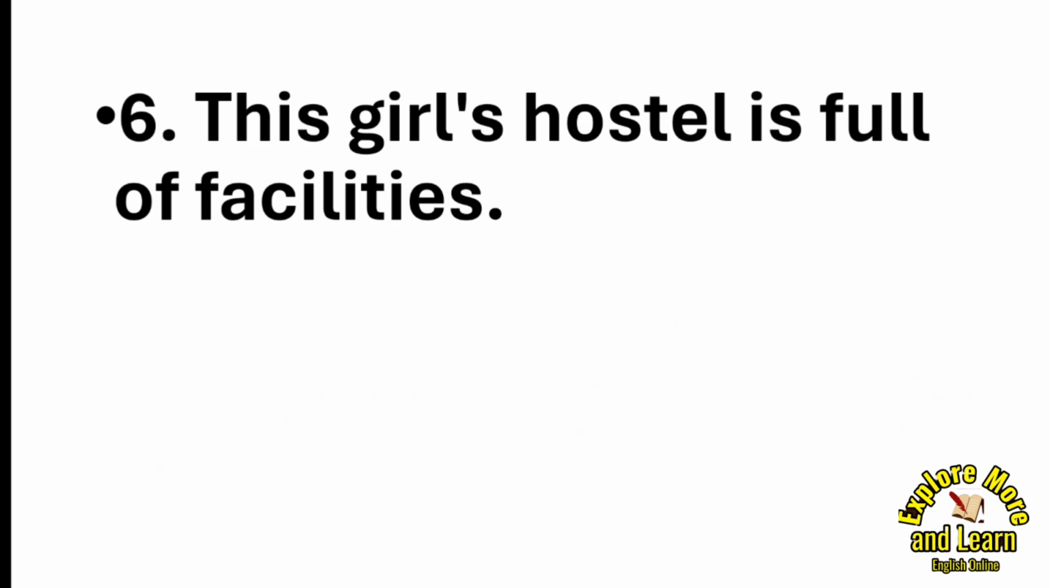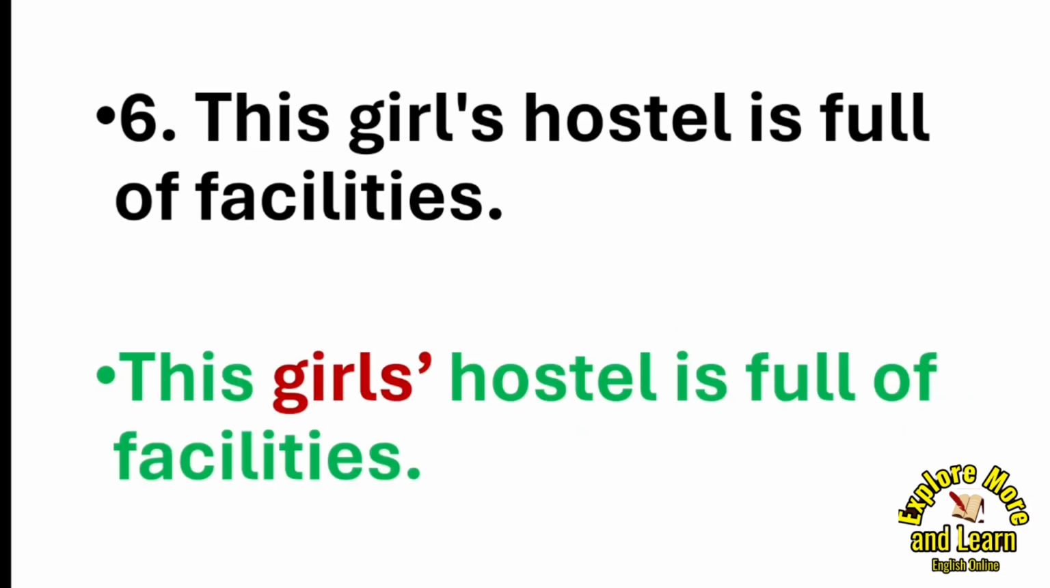Now the next sentence: this girls' hostel is full of facilities. What is the mistake here? This girls' hostel is full of facilities. There is no mistake in pronunciation, but you see, here the apostrophe s is there. But we are talking about girls' hostel. So girls will be in plural, and in plural nouns which end with a hissing sound, like ce, es or s, we use apostrophe only, not apostrophe s. So this girls' hostel is full of facilities.